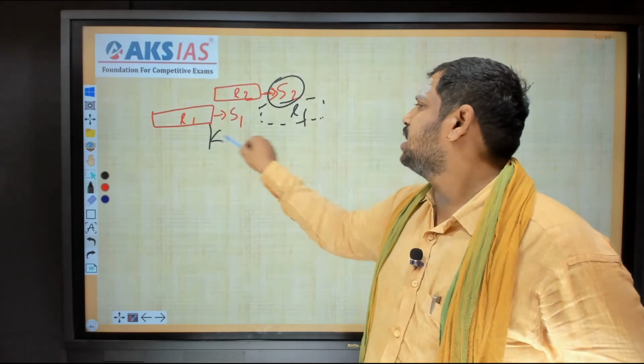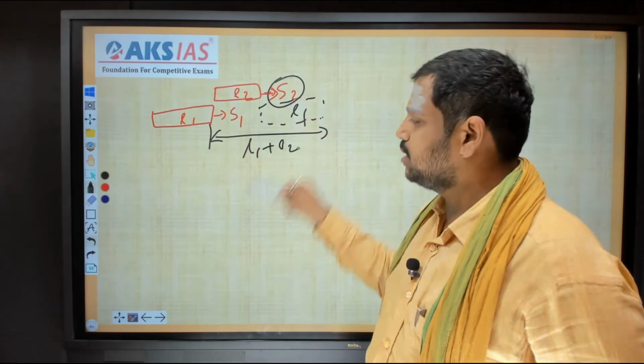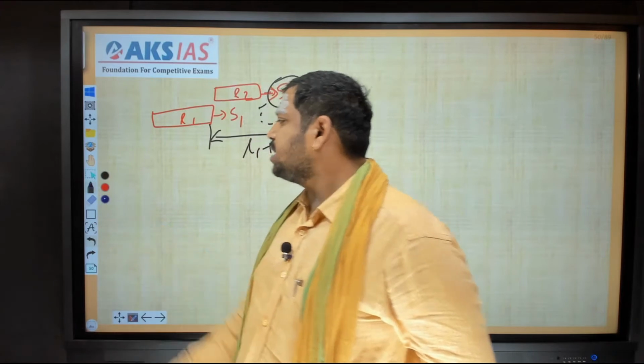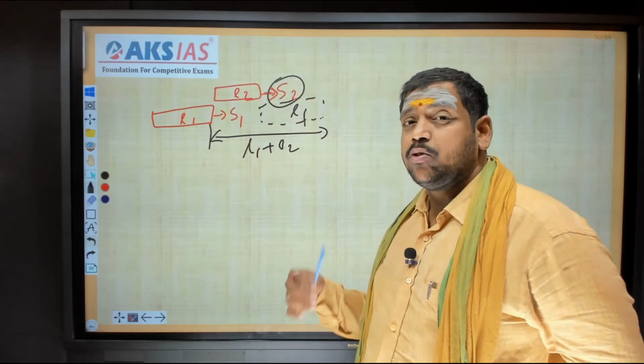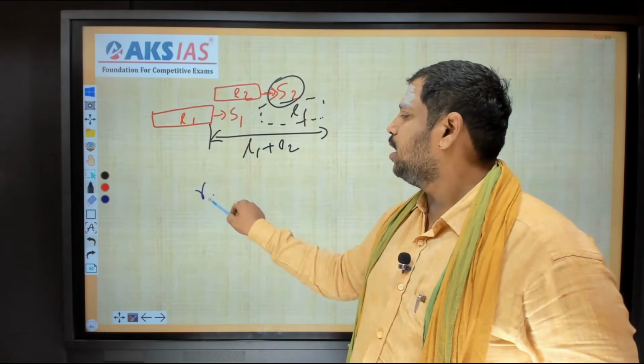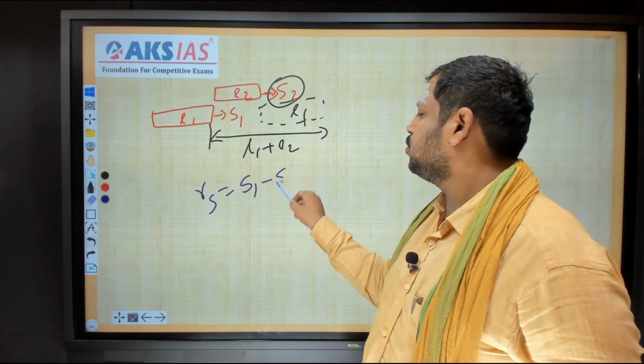The distance traveled is nothing but here to here, that is L2 plus L1, that is L1 plus L2. Okay, distance traveled is clear, sir. So again here, two objects are in motion. Two objects in motion means we should keep one object at rest, then the other moves with relative speed. What is the relative speed here? Both are moving in the same direction, right? So difference, that is S1 minus S2.